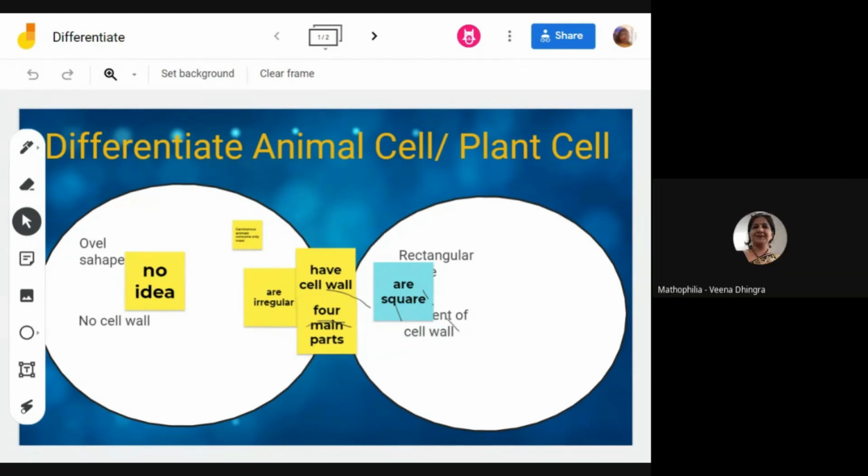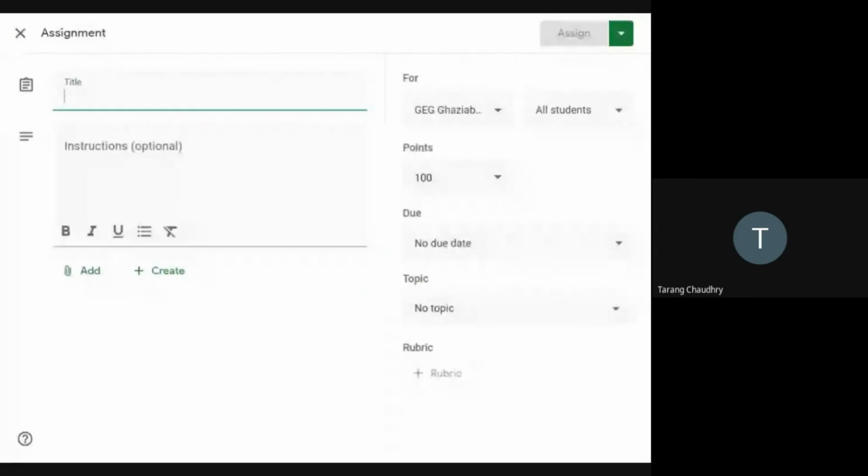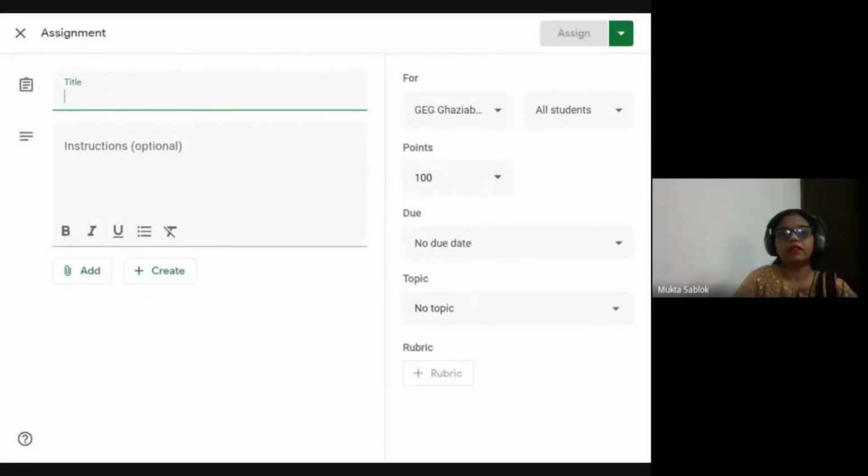We are not able to see your screen. We can't see anything. Now it is there. It just takes a moment.